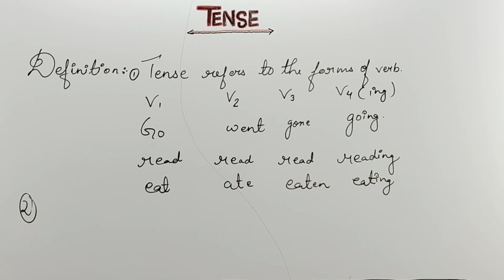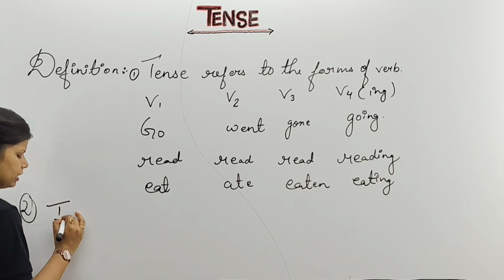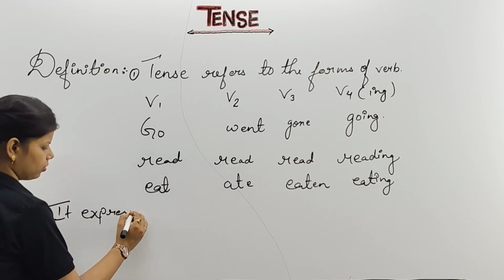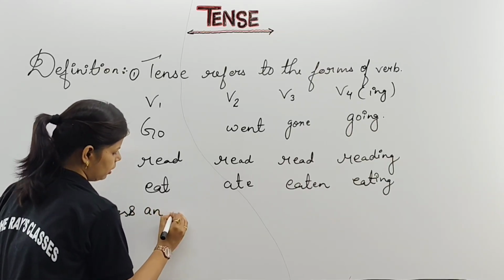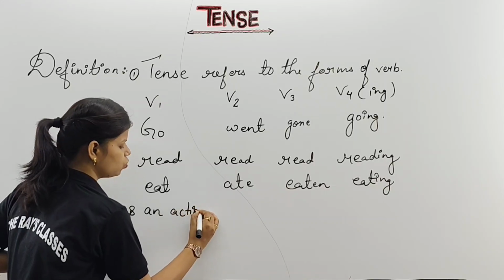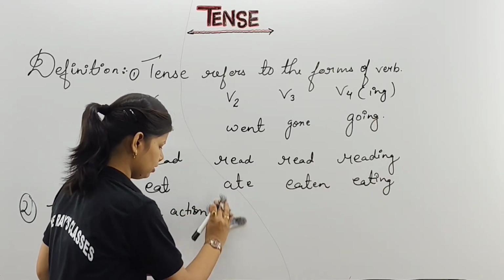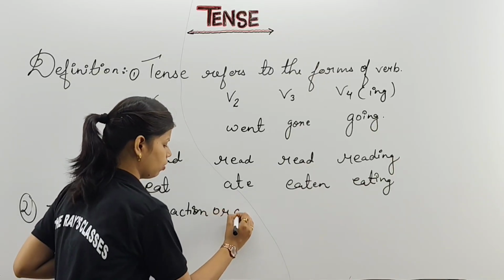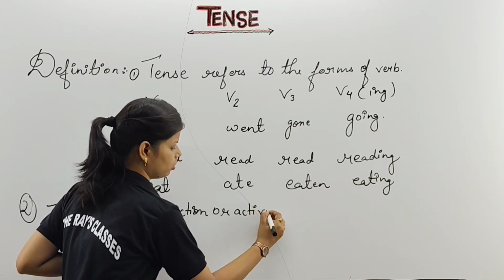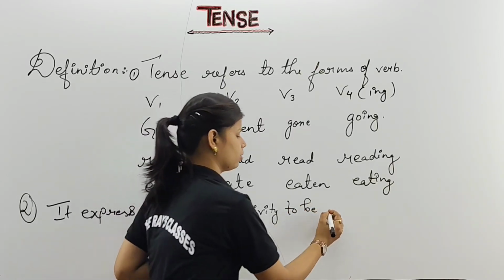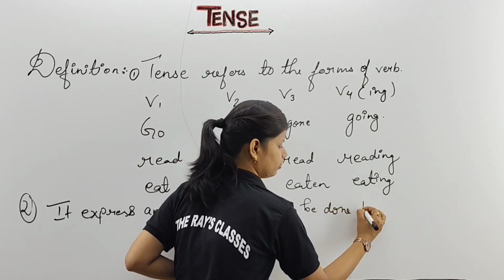Next, it expresses time. What does it express? It expresses an action or activity to be done on time.